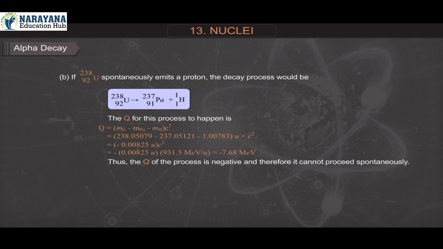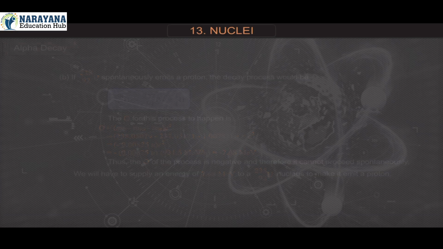Thus, the Q of the process is negative and therefore it cannot proceed spontaneously. We will have to supply an energy of 7.68 mega electron volt to a uranium-92-238 nucleus to make it emit a proton.